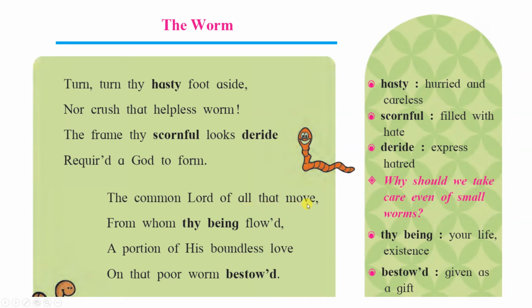The common lord of all that move. Common lord means God has created us also, God has created insects also, so God is common to us. From whom thy being followed. Thy being means your life. Because of God only you are living your life. A portion of His boundless love on that poor worm bestowed.